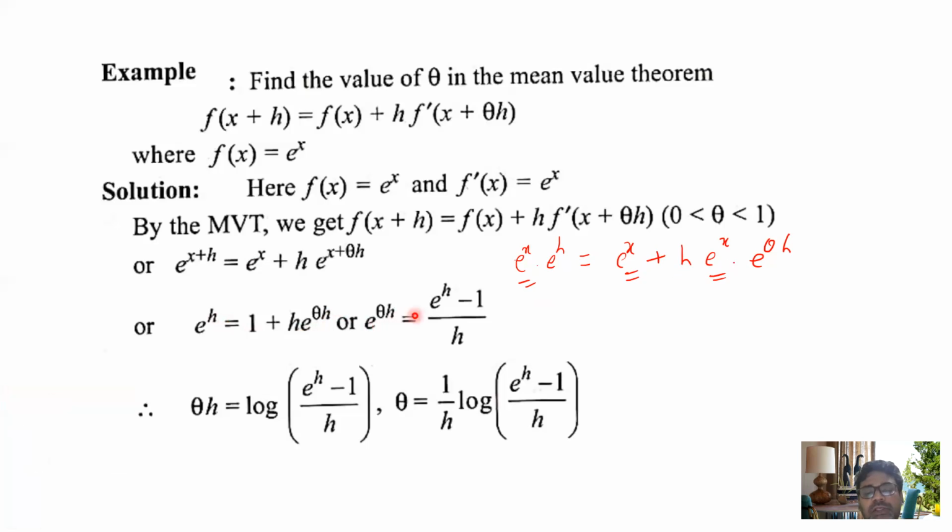So e to the power theta h equals (e to the power h minus 1) by h. Taking log on both sides, already you know, you can check. I skip a line.